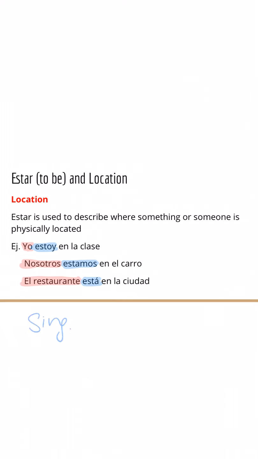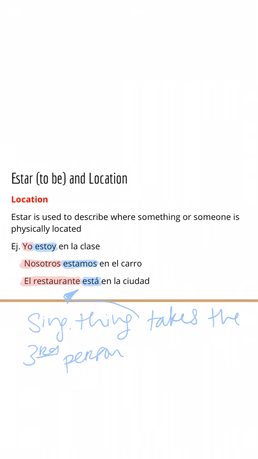So I'll write that down. A singular thing, just like el restaurante, takes the third person singular conjugation.